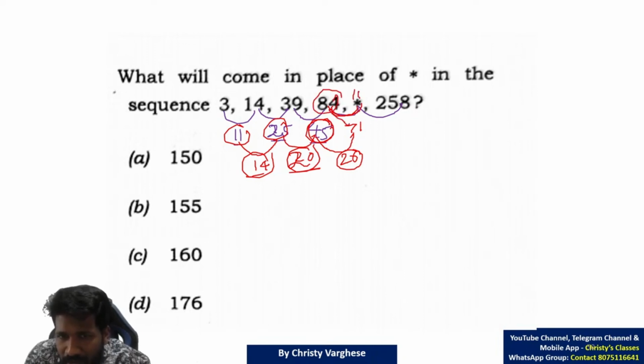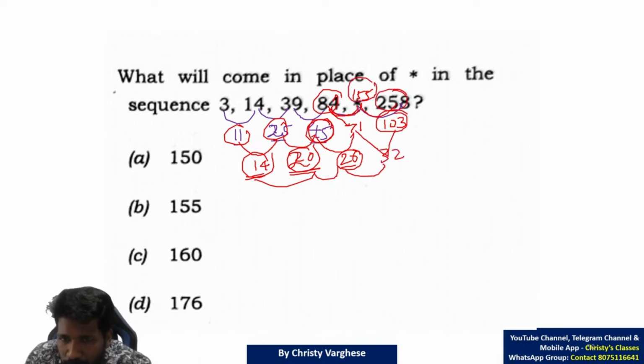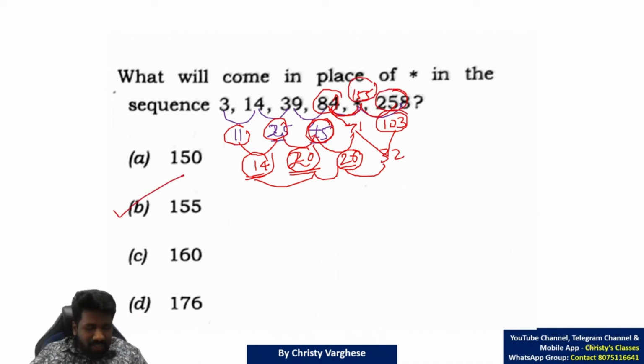84 plus 71, 155. Let us check whether that is matching the next pair also. By this logic, 155 and 258 difference is 103, na? 14, 20, 26, 6 difference, 1 more 6 difference means 32. 71 plus 32 is exactly 103, and 155 plus 103 is clearly 258. Complicated, but this is how to do it. So 155 is the answer.